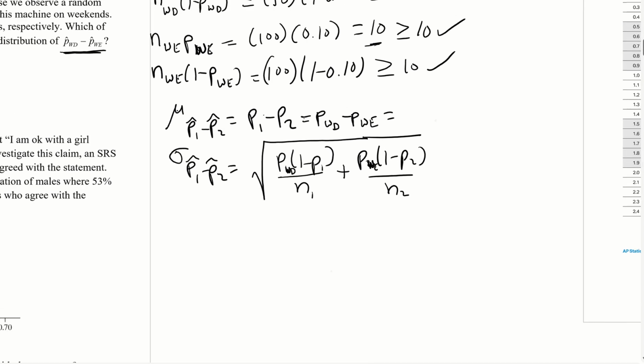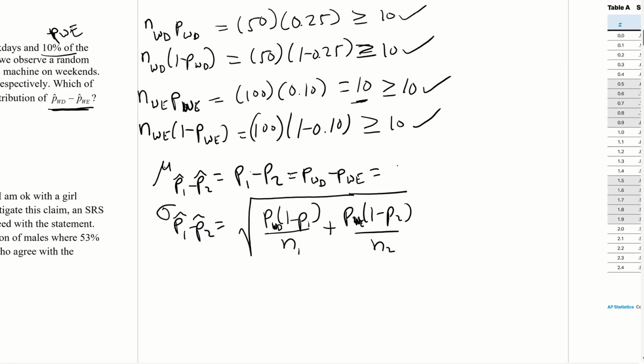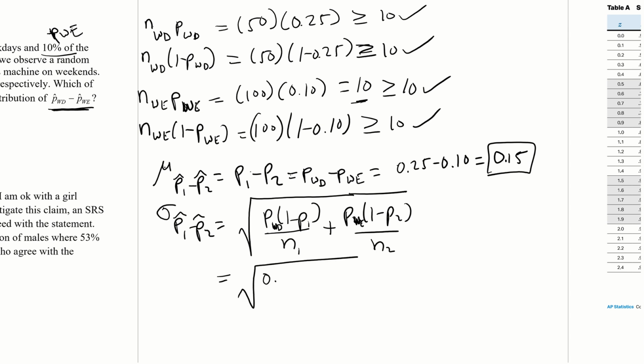All right, so we got weekday was 25%, weekends was 10%. So you subtract those and you get 0.15. All right, and then calculate this, square root of 0.25 for weekdays, 1 minus 0.25 over 50 outcomes for weekdays.